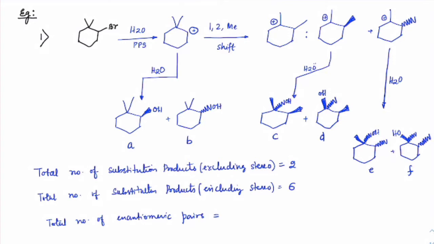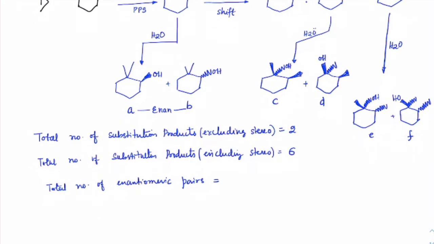Now if you see, A and B are enantiomers of each other, because that is the only chiral center which is present. It is a single chiral center. Now between C, D, E, F: C and D are enantiomers, C and F are enantiomers, and D and E are enantiomers.